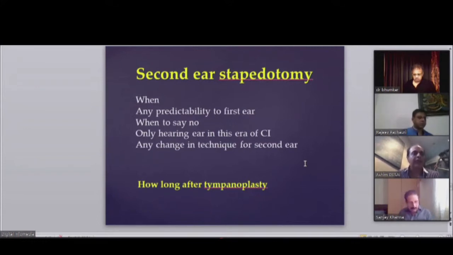But why? The patient coming to you for the second ear is already happy with the first ear, and you have already given enough time of 2 years or so. So we have changed now. Because we do the same technique on one side, we definitely will go ahead and do the other ear without reservation one year down the road.